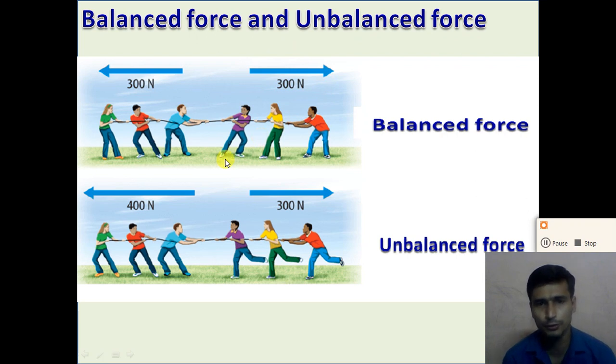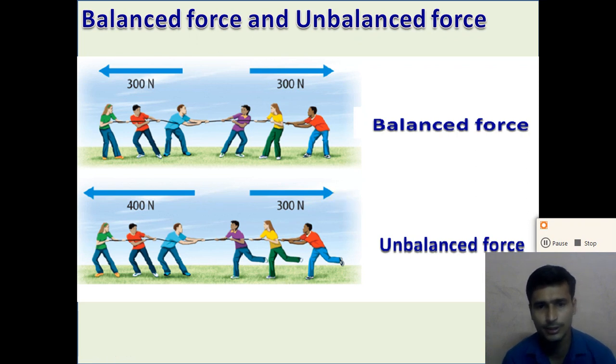When two forces of the same magnitude, the same amount, are applied in opposite directions, this type of forces are known as balanced forces, right? And in the other figure, look at this picture, this person applies a force of 400 newton and these three persons apply a force of 300 newton in the opposite direction.